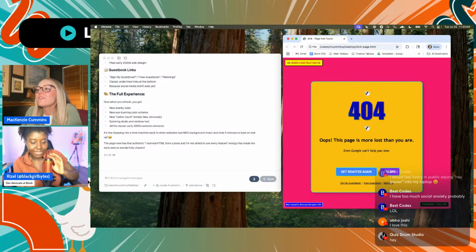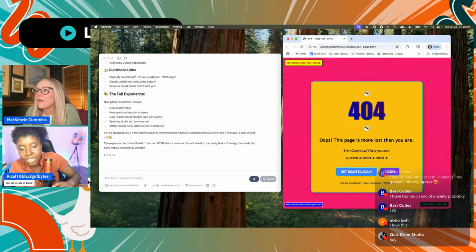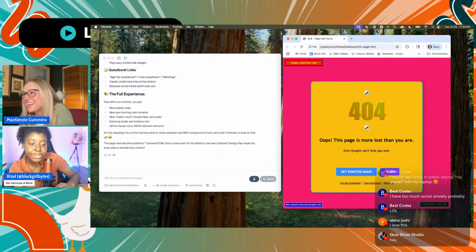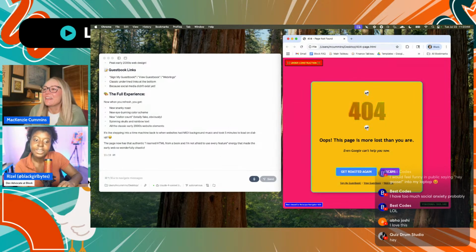Oh wow. I love this. Under construction. And marquees. Well, not marquees, but whatever, gradient moving animations. Oh, I love it. It makes your mouse disappear. That was such an early 2000s thing. Oh my God. I missed the early 2000s. Can I just say that? That was a fun time on the web.